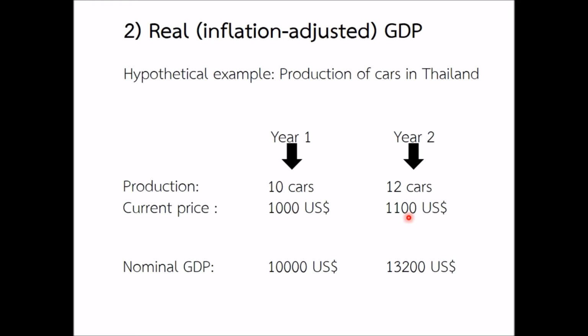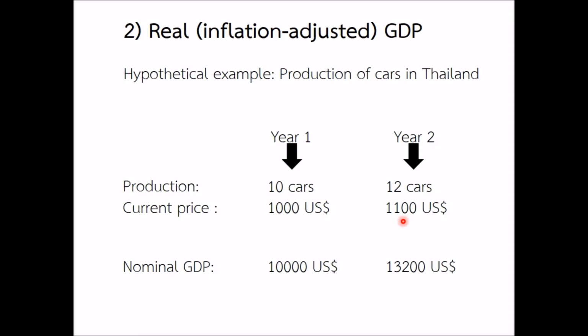Let's further assume that in year 2, this price increased. So in year 2, the price of one car in Thailand was higher. If you wanted to buy the same car in Thailand in year 2, you would have to pay $1,100. And this is something that you can observe in your real life, right? Prices for cars are getting higher. The same type of car is more expensive this year than it was last year. This is what we call inflation.